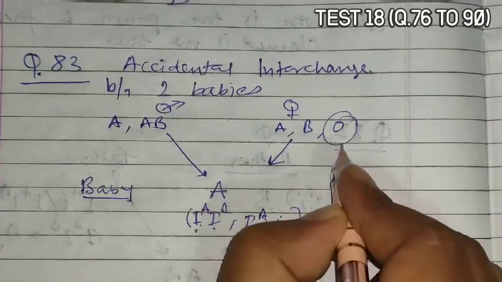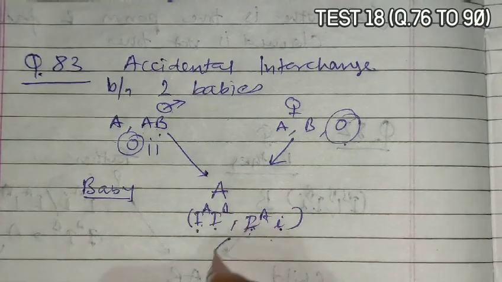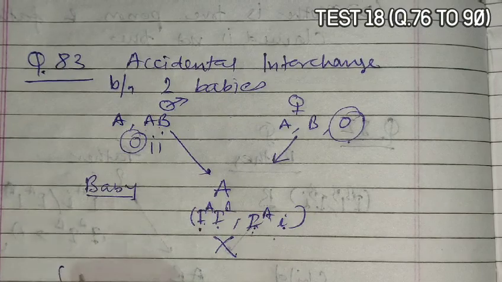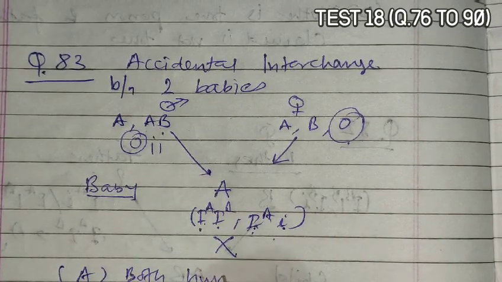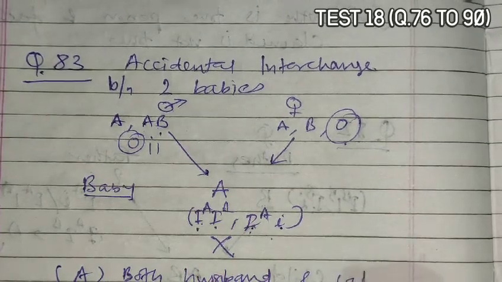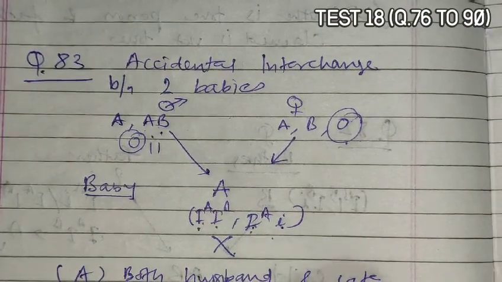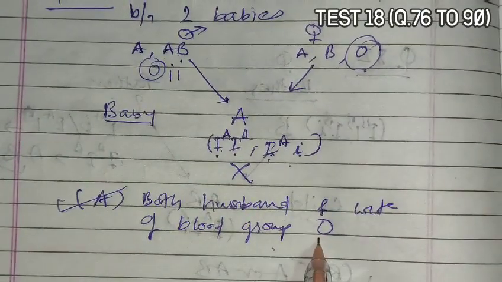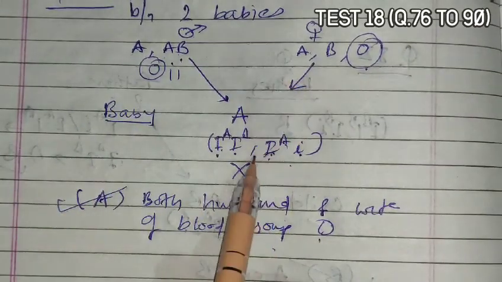If O blood group is of mother, that means I0, then A blood group cannot be obtained. So option A, with both husband and wife of blood group O, the baby cannot be given to them, because A blood group cannot be derived when both parents are O blood group. Now if it is A and A, then there is a possibility of A blood group.